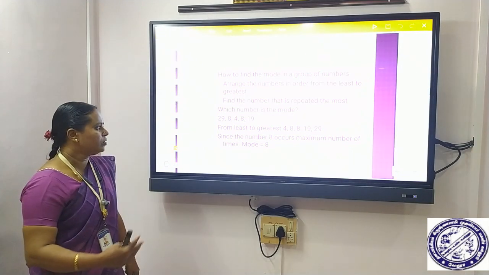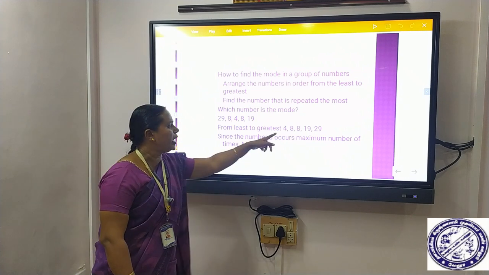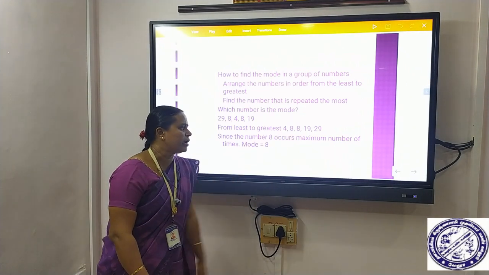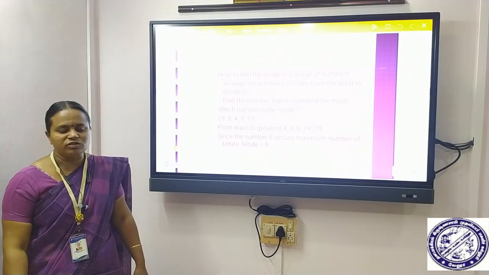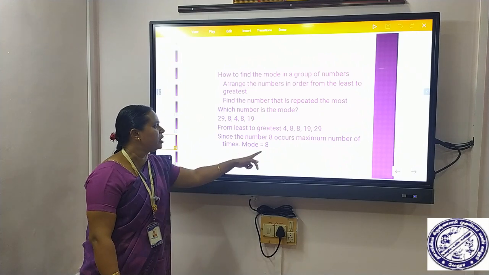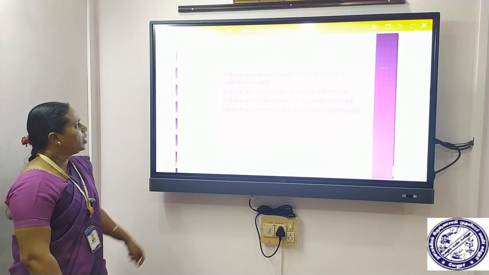First we arrange the data from least to greatest: 4, 8, 8, 19 and 29. Here 8 occurs the maximum number of times, repeated 2 times. So the mode is 8 for the given series.